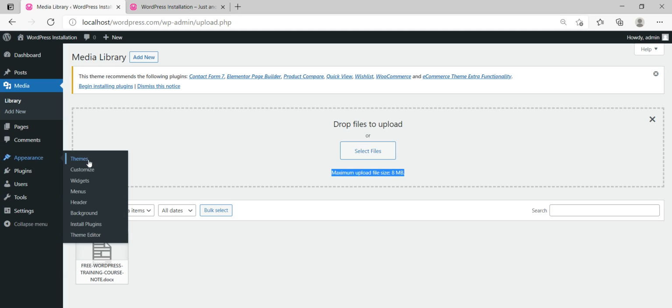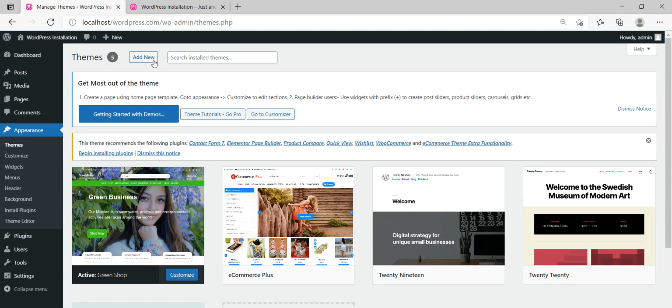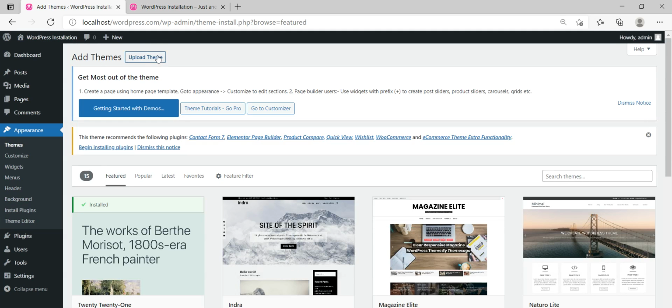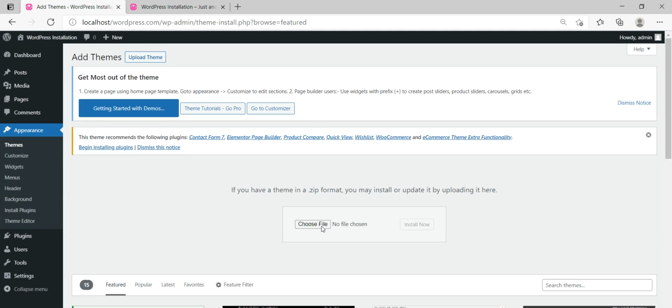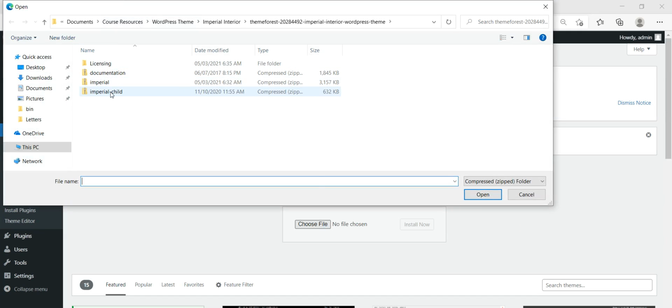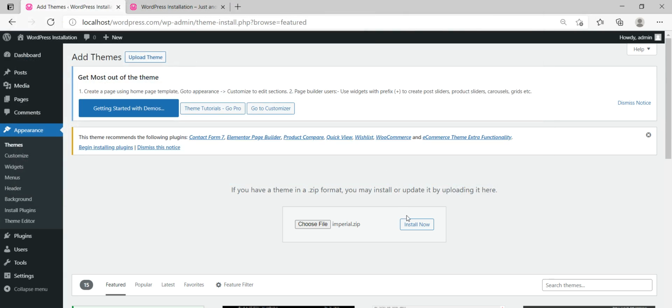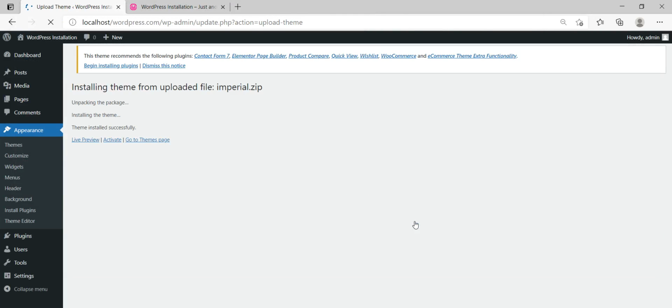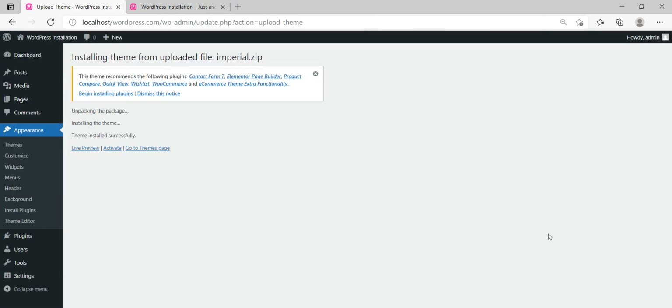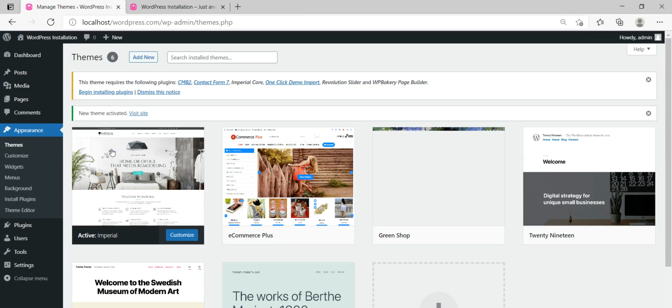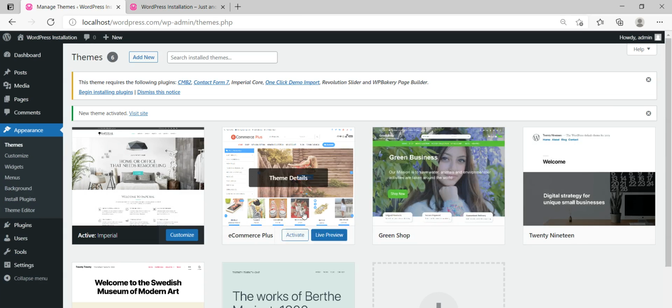So let's try and install our theme now and see. Click on add new, upload theme, choose file, and Imperial, and voila, it has successfully installed. So let's click on activate. So we've successfully installed a WordPress theme using the offline option.